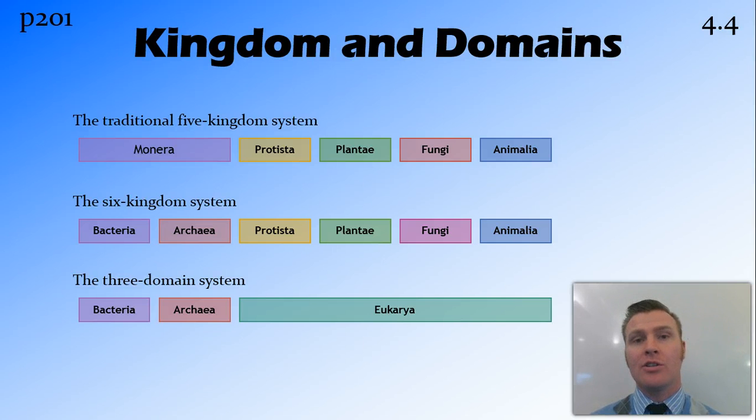Other people choose to have above the kingdoms three domains. So you have three domains. In the bacteria domain is the bacteria kingdom. In the Archaea domain, the Archaea kingdom. And in the Eukarya domain, Protista, Plantae, fungi, and animals. So all of those within the Eukarya. And that's based on cell structure. So it's probably the most correct. But if you understand the six different kingdoms and how they fit in, you'll be fine.